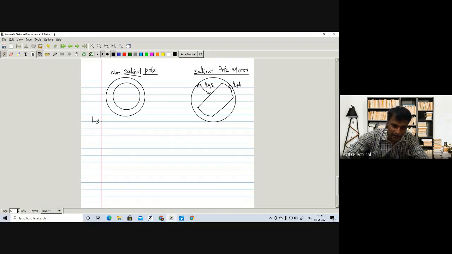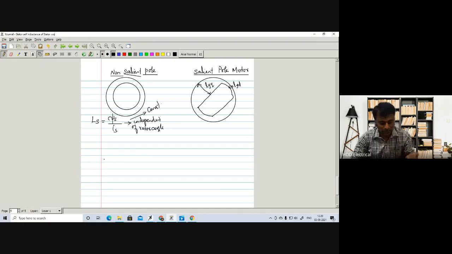For the self-inductance of the stator, how did we find it? We excite the stator and find the flux linkages of the stator divided by unit stator current, which is called the self-inductance. We come to know this is independent of the rotor angle. That means it is always constant, whatever the rotor angle may be. Whether the rotor position is here or here, it will always be constant.